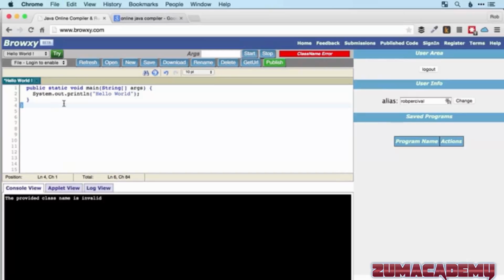So I'm going to Command Z to get back to where we were. You can use Control Z, of course, to undo anything that you do on Windows as well. So essentially, that is where you need to start whenever you're making a Java program. You need to define a class and call it whatever you like, and then you have some curly brackets, and that's where your code for that class is going to go.